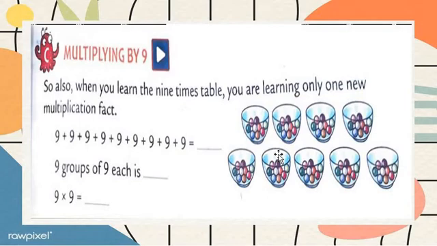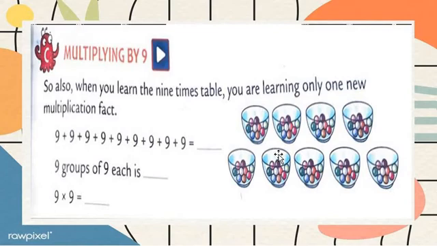Then 2 nines or 9 twos. 2 nines are how many? 18. So 9 twos are also 18. Got my points? Then 3 nines are 27. So 9 threes are 27 also. Then the same thing, 4 nines are 36, so 9 fours are 36. Opposite things are also the same in the tables. So 8 nines are 72 or 9 eights are 72.